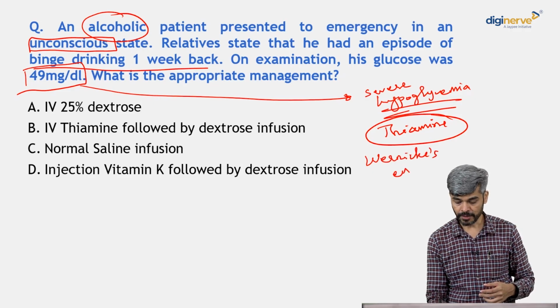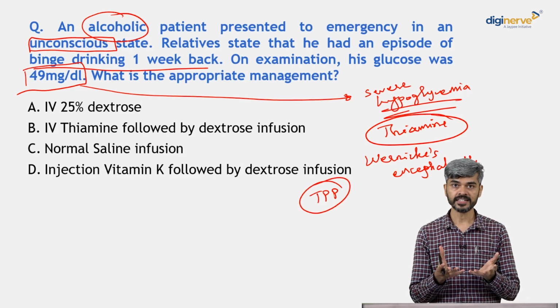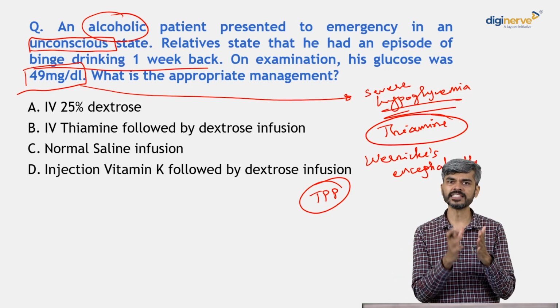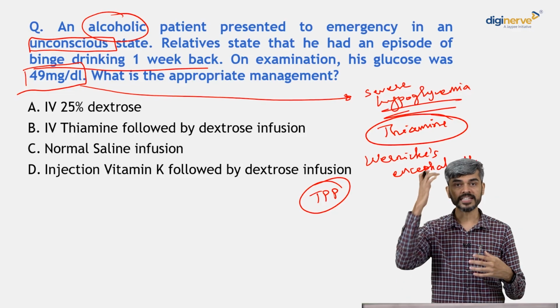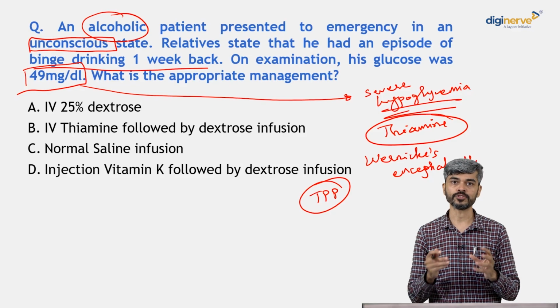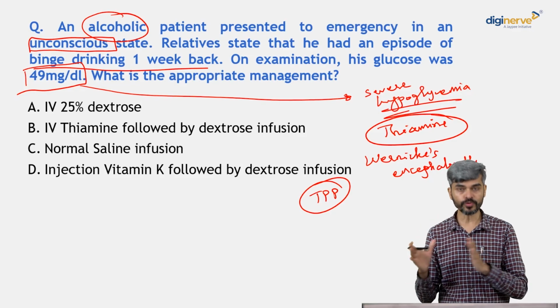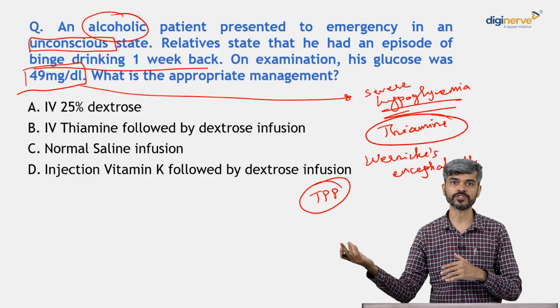So, why does that happen? Because there is a crisis in the body. You know very well that thiamine pyrophosphate is a cofactor in the Krebs cycle, right? So, when you push dextrose to this individual, all the thiamine reserve in the body gets diverted towards the Krebs cycle all over the body, and there is a deficiency of thiamine in the brain, leading to Wernicke's encephalopathy. That leads to hemorrhages in your brainstem region, and Wernicke's encephalopathy, if not treated in time, will lead to Korsakoff psychosis, correct?